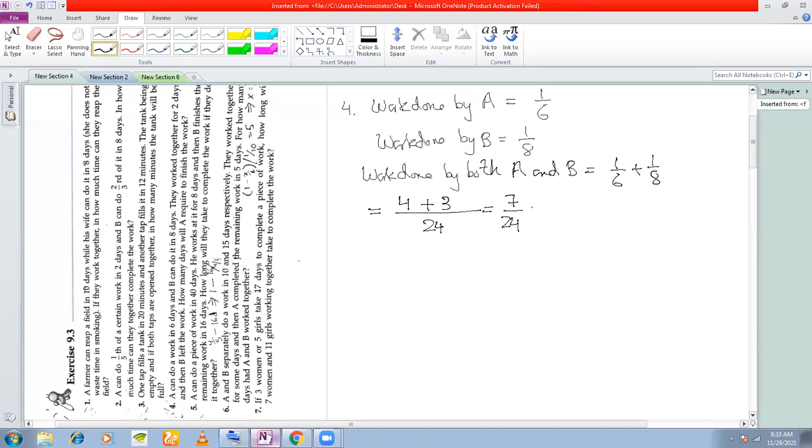Work done by A and B is 7 by 24. In 1 day, the fraction of work completed by A and B is 7 by 24, right? So in 1 day, 7 by 24 parts of the work is completed by both.